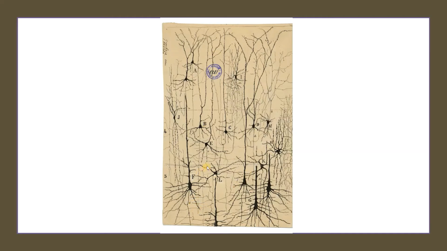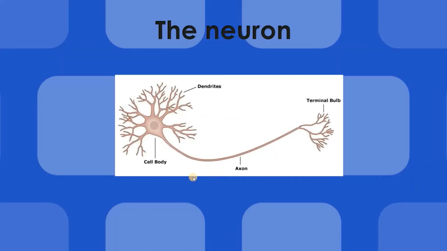According to these drawings that Mr. Santiago has drawn, we see that the neuron diagram that we have currently really resembles the real figure. So this is the diagram that we have. This is the cell body of the neuron. Then there are these branches known as dendrites. Then this is the tail of the neuron, known as the axon.